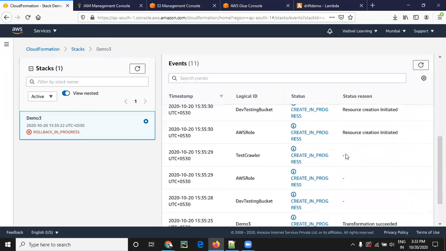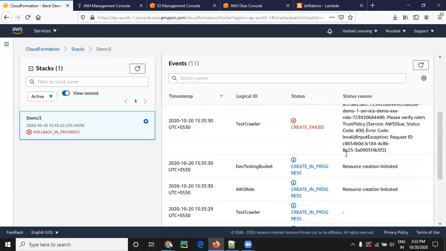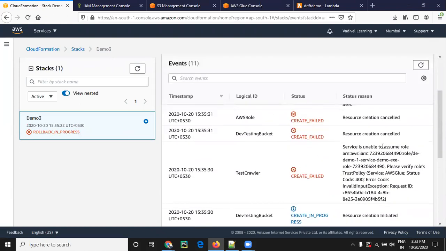See, it is failed. The error is: service is unable to assume the role. This role, the demo one service. Please verify the role's trust policy.